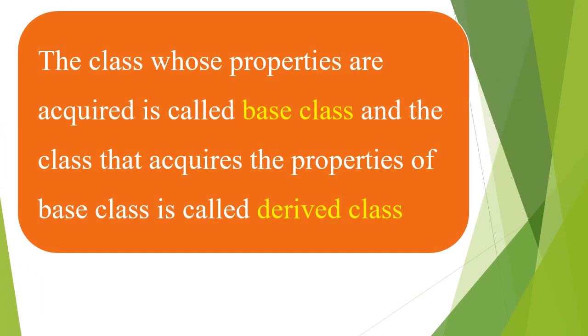Here, the class whose properties are acquired is called the base class or parent class. And the class that acquires the properties of the base class is called the derived class or child class. So these are the four basic principles of object-oriented programming.